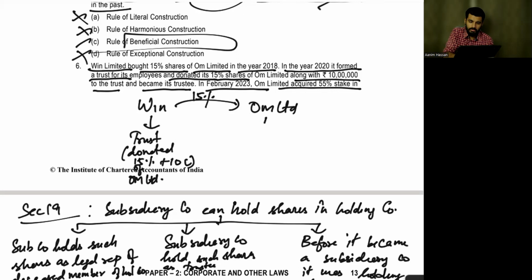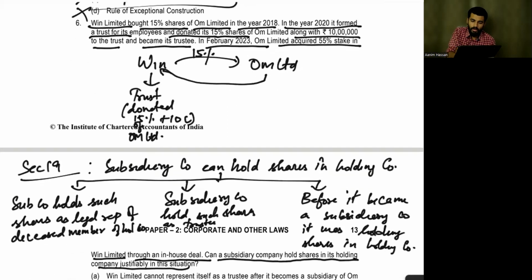Now what happened is, in February 2023, Home Limited acquired a 55% stake in Win Limited. Now tell me, by holding 55%, will it become a subsidiary? Why will it become a subsidiary?